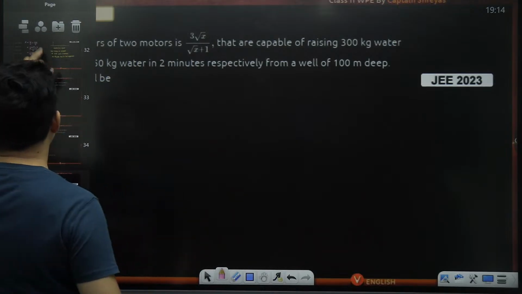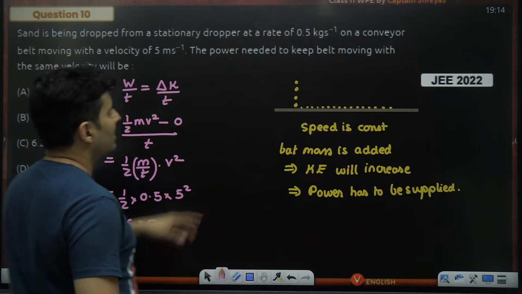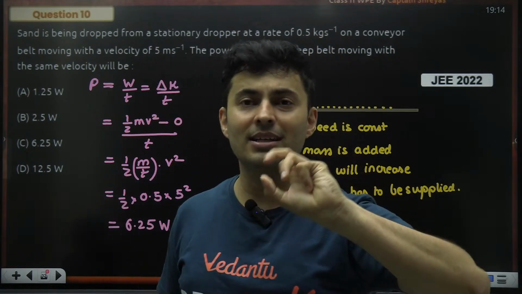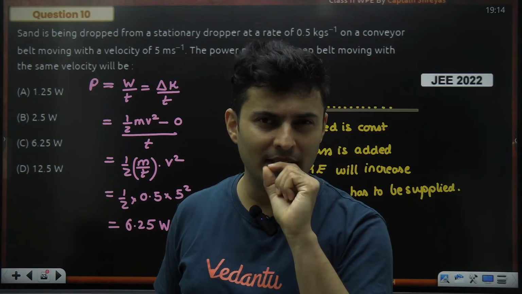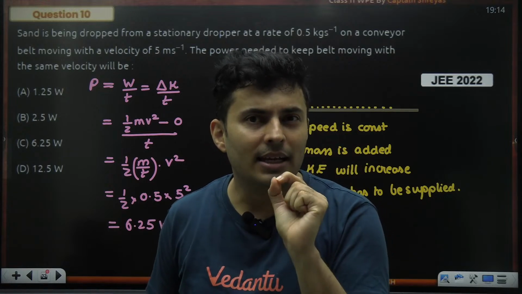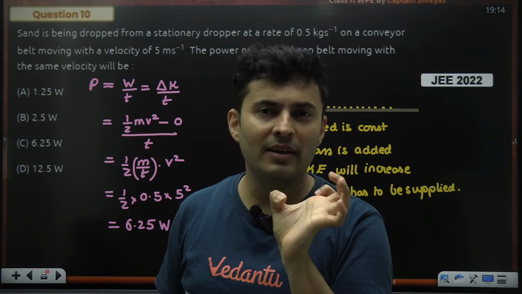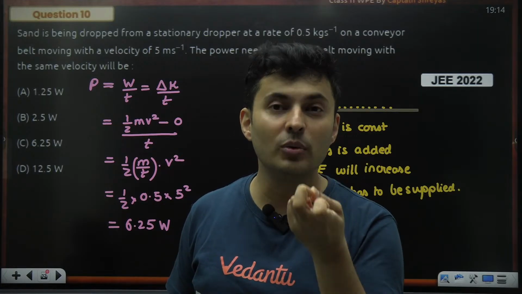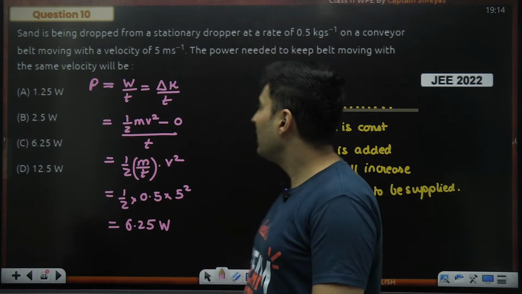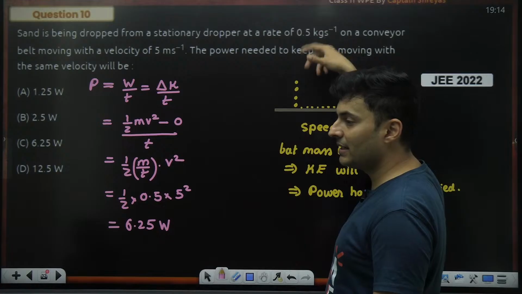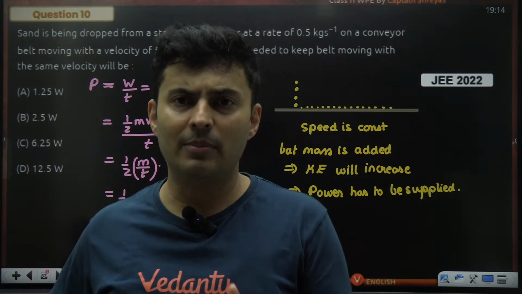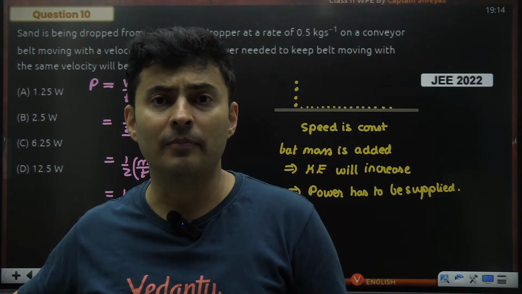See, let me tell you one thing. Even though this 0.5 kgs per second is mentioned, a lot of students, very good, you asked it. Sir, should I not take the time interval as 1 second? Do you really think exactly in 1 second 0.5 kgs is dropped, or it's a rate which is given? It's a unit, right? Whenever this is mentioned, it's an instantaneous rate, 0.5 kgs per second. Maybe for 2 seconds, nothing will come.